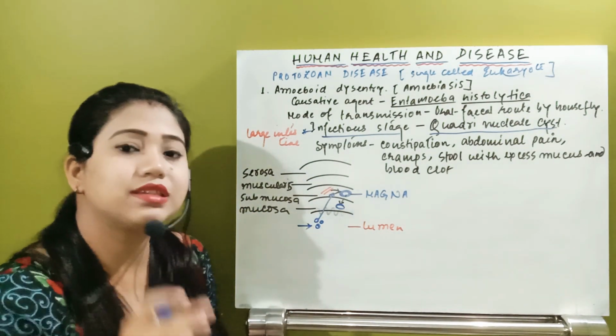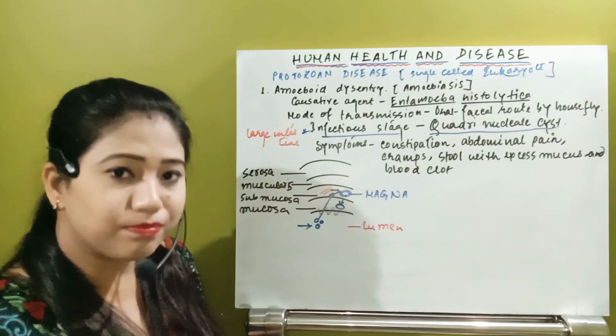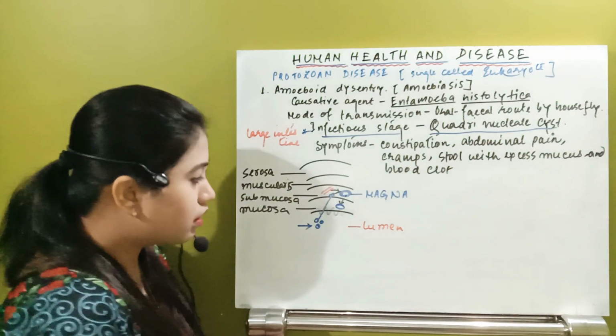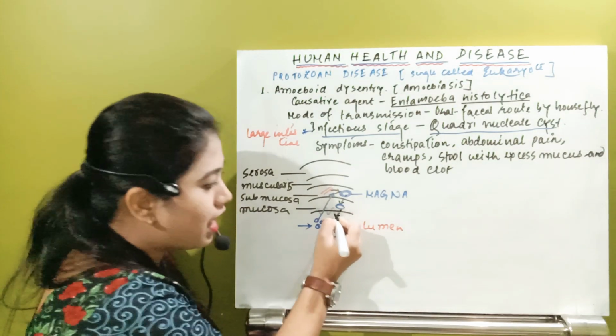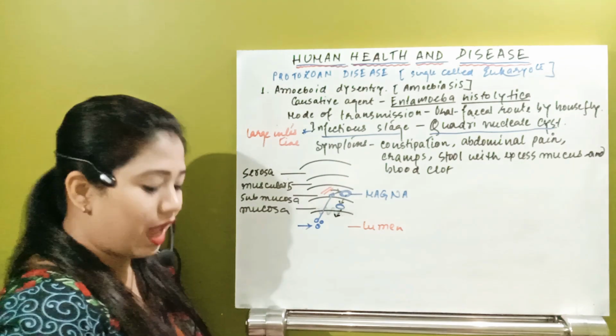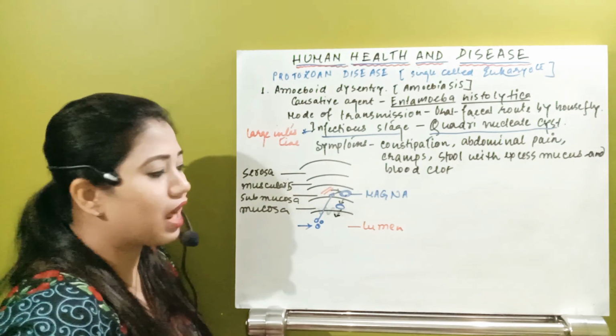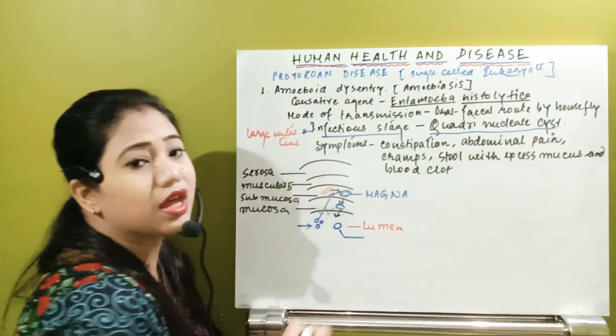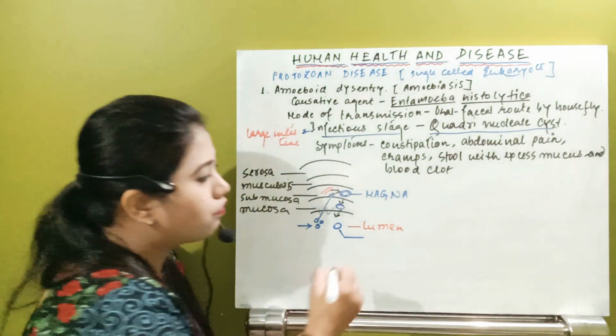Now from this mucosa region, at one period of time, what will happen? It will pierce this mucosa layer and it will reach the lumen of the large intestine. Whenever it reaches the large intestine, this stage is the non-pathogenic stage.